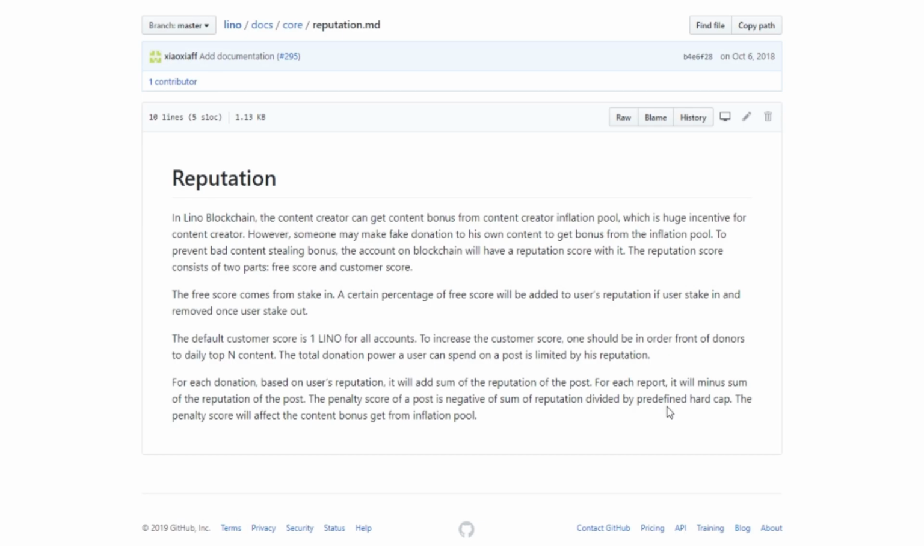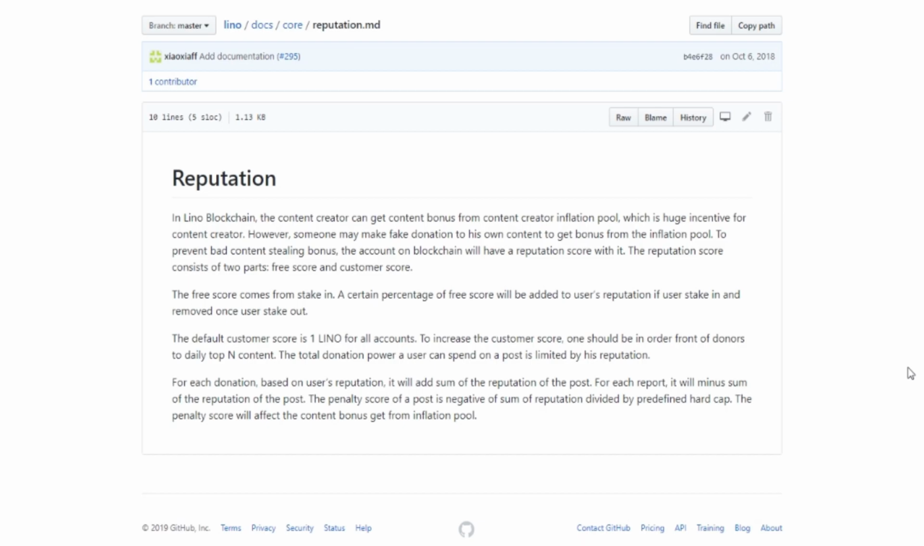Okay, so for each donation, based on the user's reputation, it will add some of the reputation to the post. For each report, it will subtract some of the reputation of the post. The penalty score of a post is negative of some reputation. So yeah, guys, basically keep donating to other content creators, and your reputation score will go up. The same for the more you stake. So the more I would buy and put into my staking, or get from streaming or content creation, and I would stake it again, the higher my reputation score.